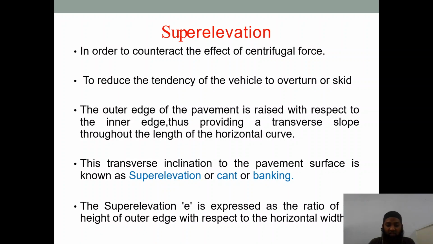This transverse inclination to the pavement surface is known as super elevation or cant or banking. So the raising of the outer edge of the pavement is known as super elevation. The super elevation is expressed as E, the ratio of the height of the outer edge with respect to the horizontal width.